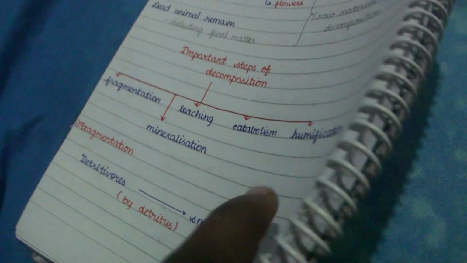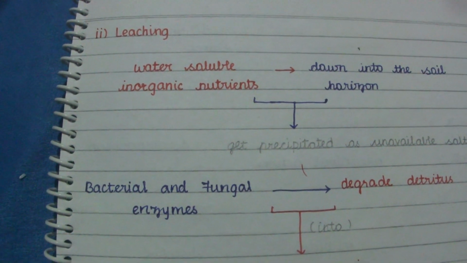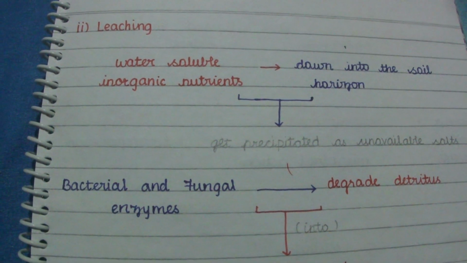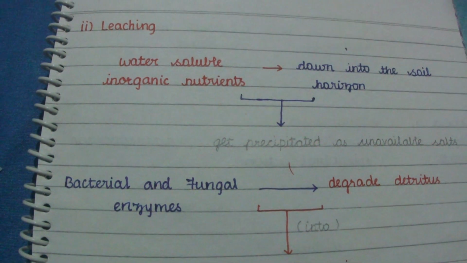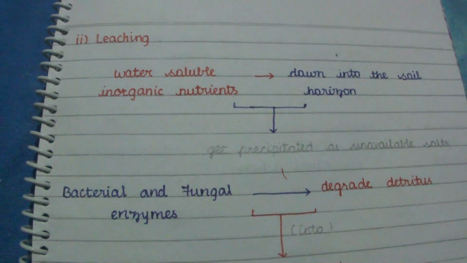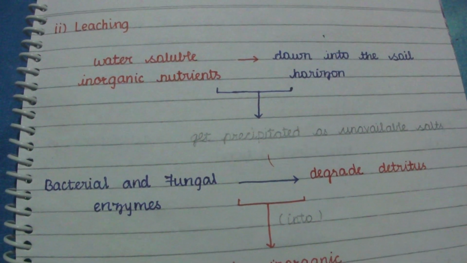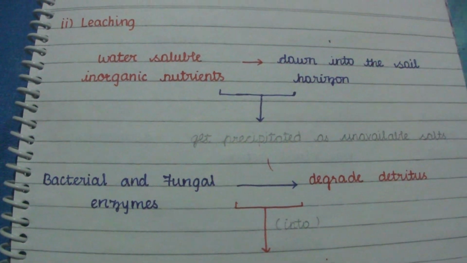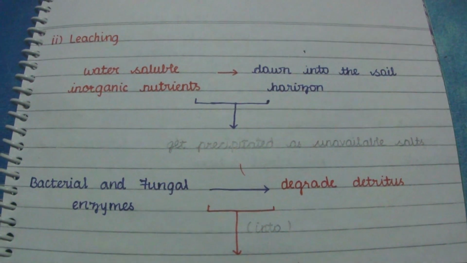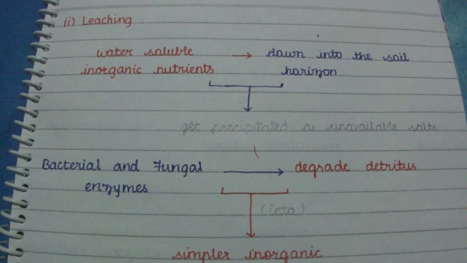The next one is leaching. What is leaching? The water soluble inorganic substances go down into the soil horizon and get precipitated as unavailable salts. The inorganic nutrients which are soluble in water go down into the soil horizon and get precipitated as unavailable salts. This process is called leaching.